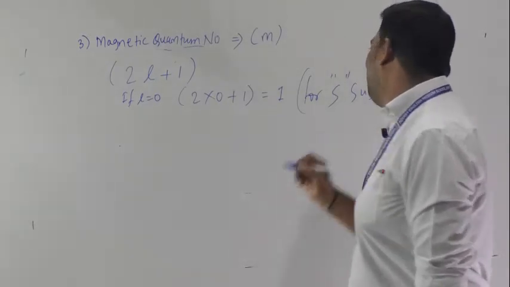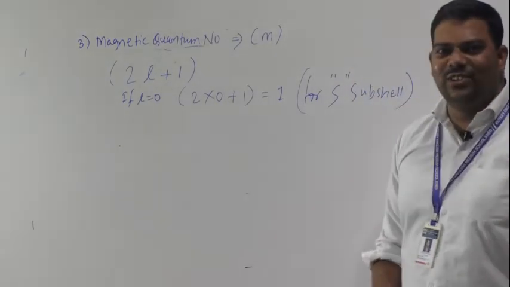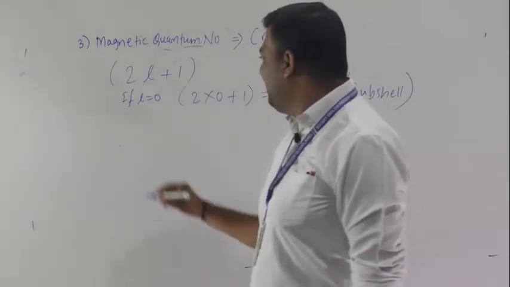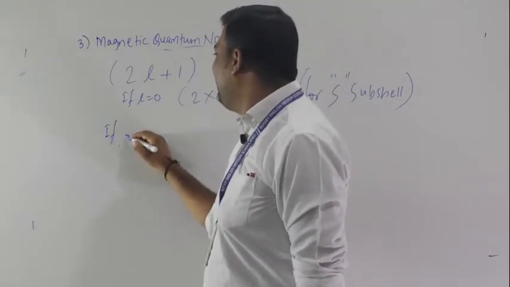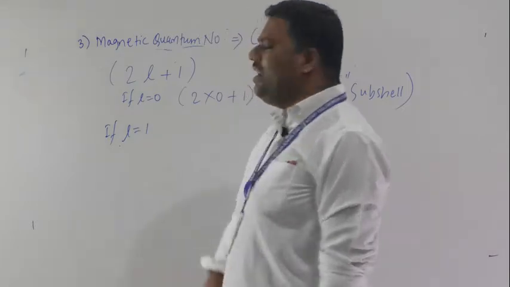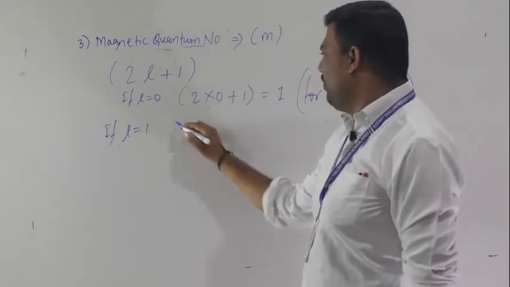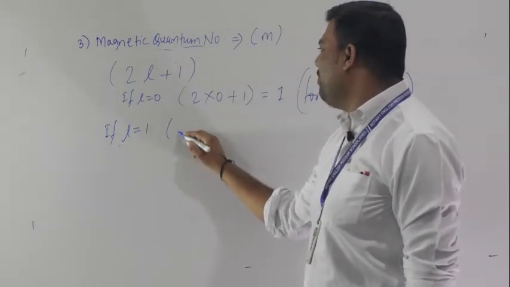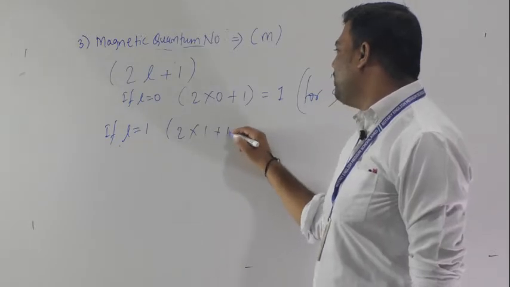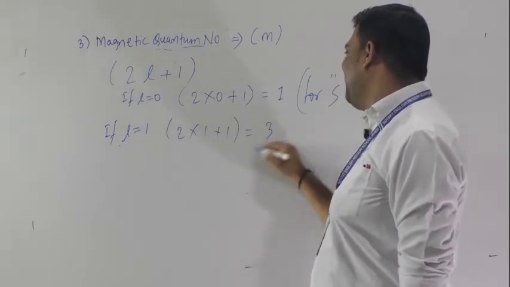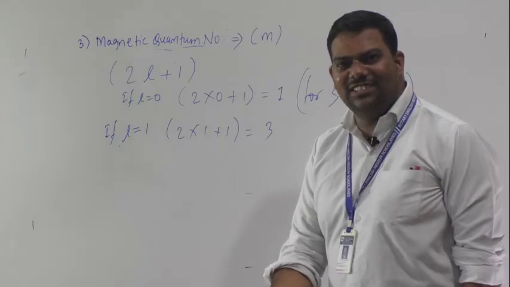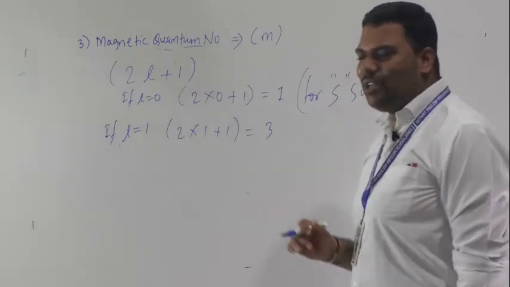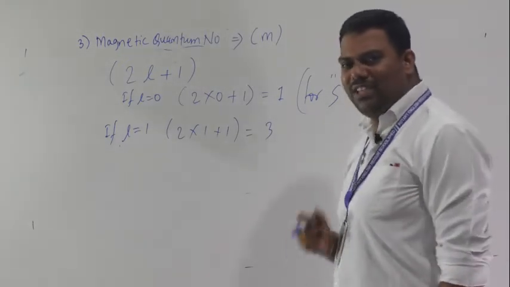S subshell. Understood? Very easy. So if l is equal to 1, we have to put this value in our formula: 2 into 1 plus 1. Yes, 3 subshells. Now I discussed how many types of P subshell there are: Px, Py, Pz.